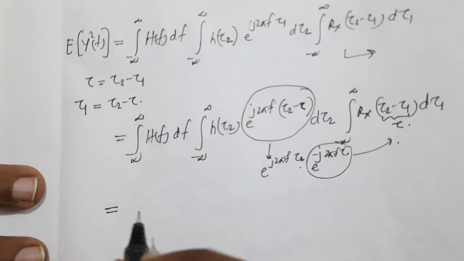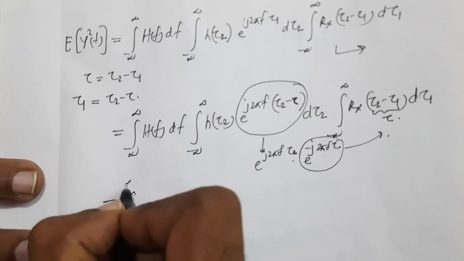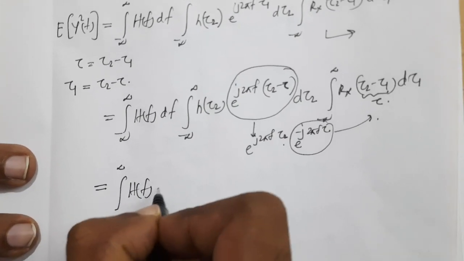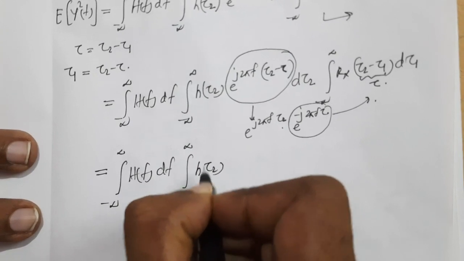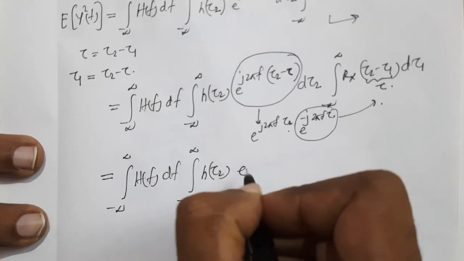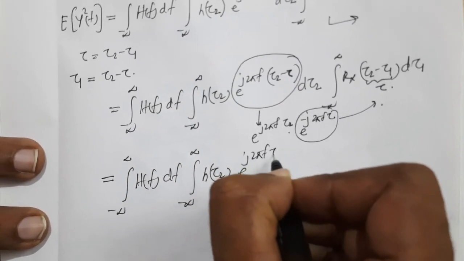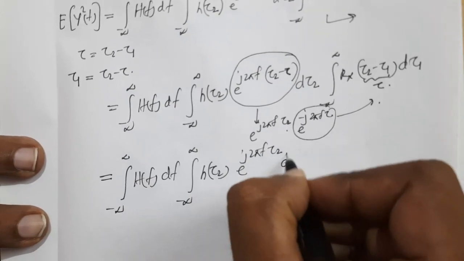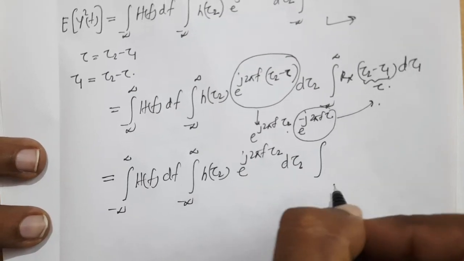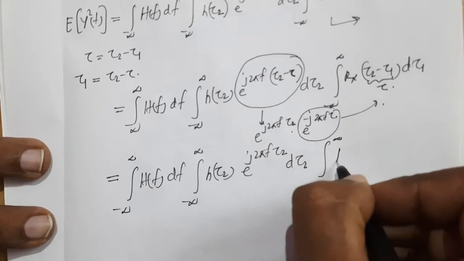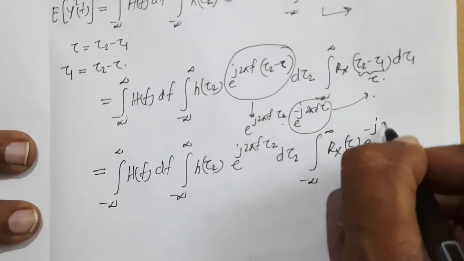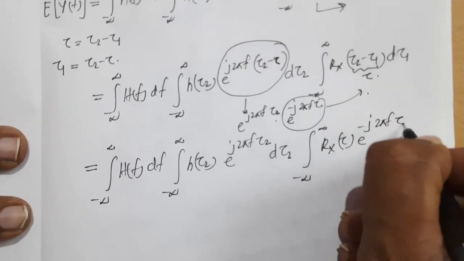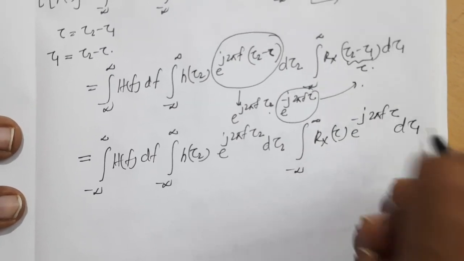So this can be written as the integral of H of f df, the integral of h(tau 2) e raised to j 2 pi f tau 2 d tau 2, and the integral of Rx(tau) e raised to minus j 2 pi f tau d tau 1.